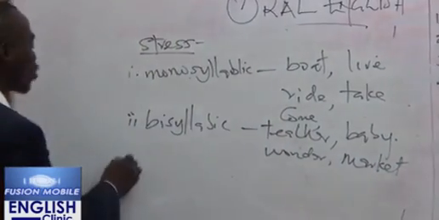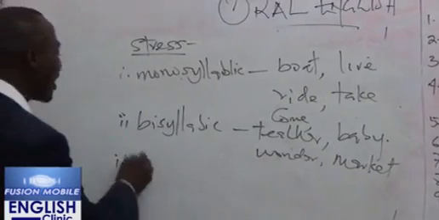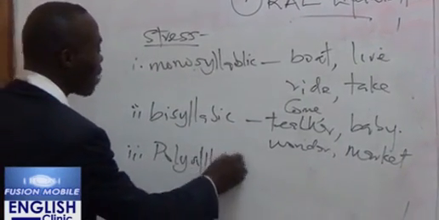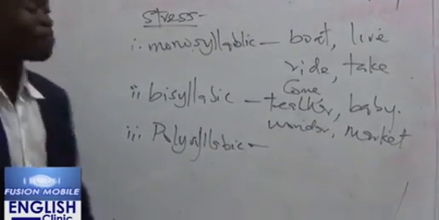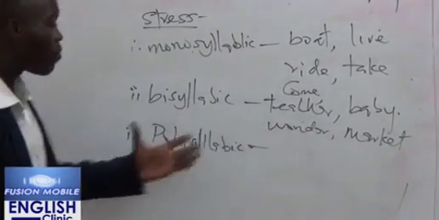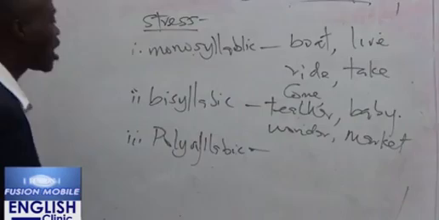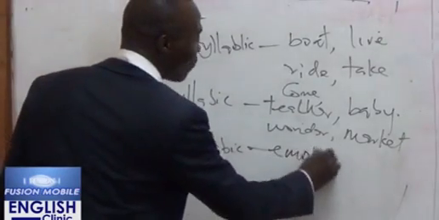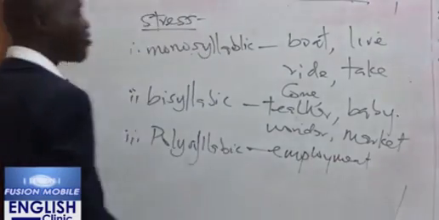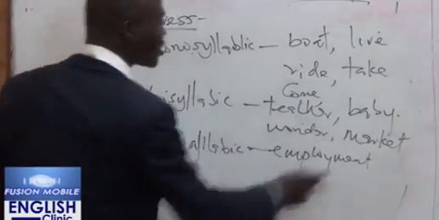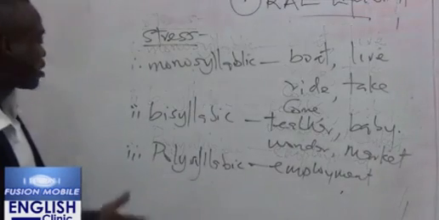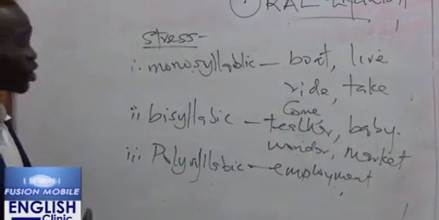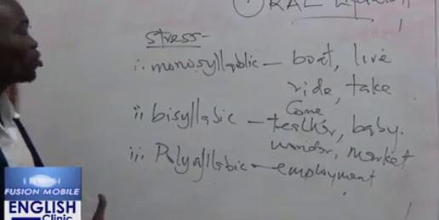Then the last set are what we call polysyllabic words. These are words that are made up of more than two syllables. When you look at something like "employment", how many syllables do we have there? We have three syllables.